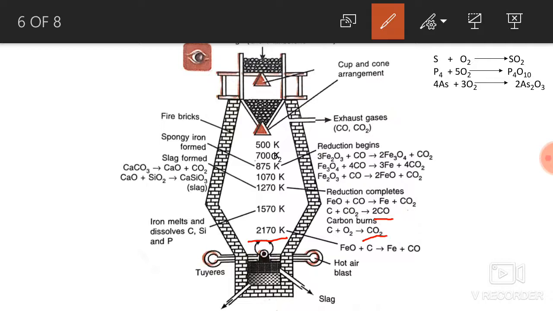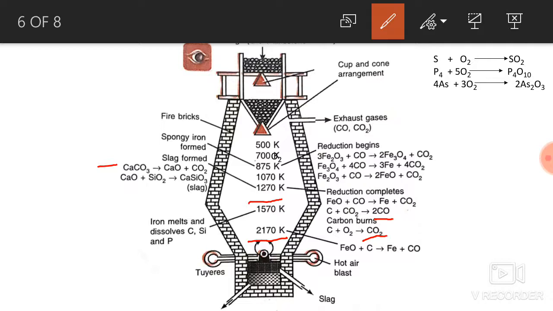Then, the next zone is the zone of slag formation. The temperature of this zone is nearly about 1270 Kelvin. See, the limestone which is present in the charge decomposes to give calcium oxide and carbon dioxide. This calcium oxide then combines with the gangue.